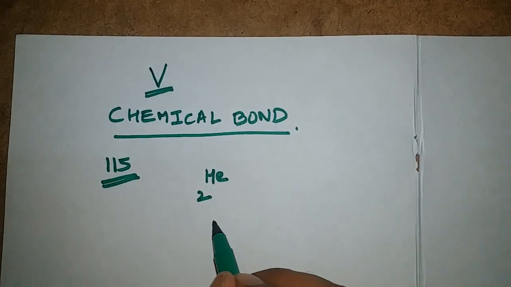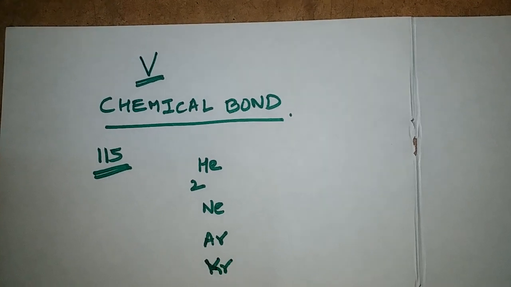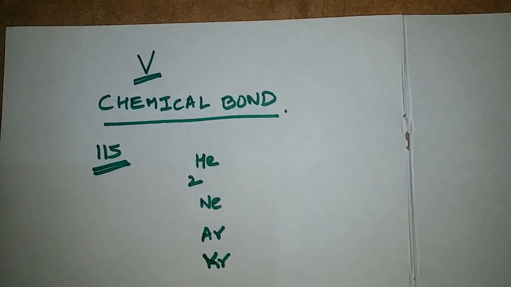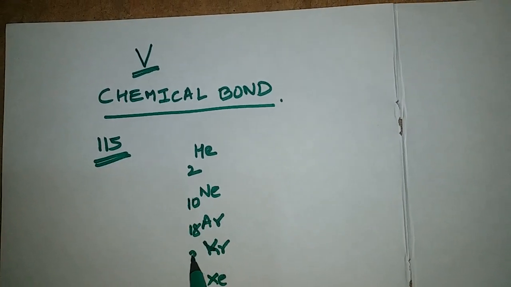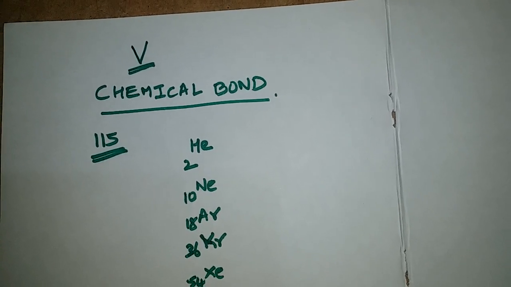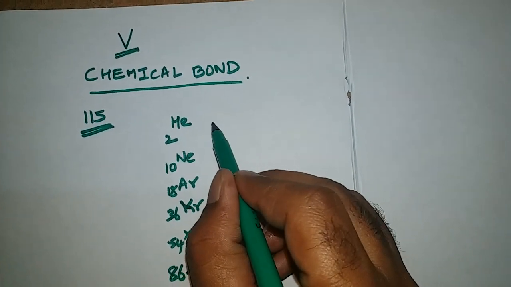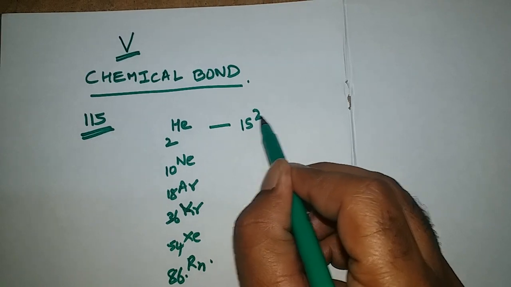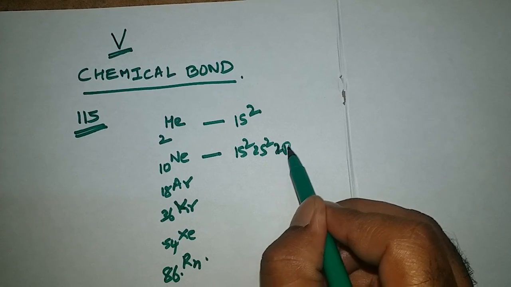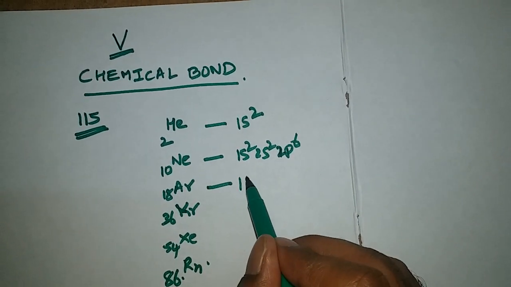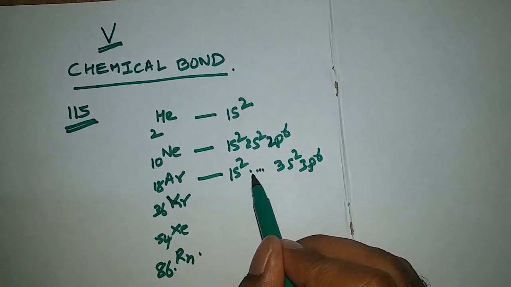Helium with atomic number 2, neon, argon, krypton, xenon, radon. Atomic numbers are 10, 18, 36, 54 and 86. If we write the electronic configuration, 1s2 for helium, for neon 1s2, 2s2, 2p6.